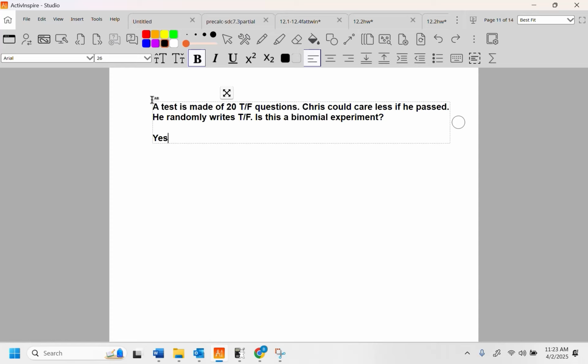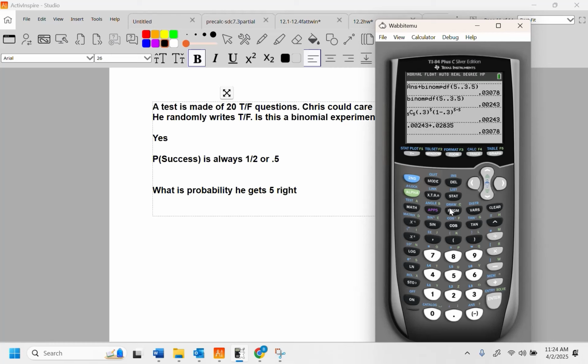All right? It's binomial. The probability of success, which means you get a question right, is always 1 in 2 or 0.5. It's either true or it's false. It's right or it's wrong. Let's do some questions here. What is the probability he gets 5 right? All right? We can do that with binom CDF. So second, VARS, binom CDF.